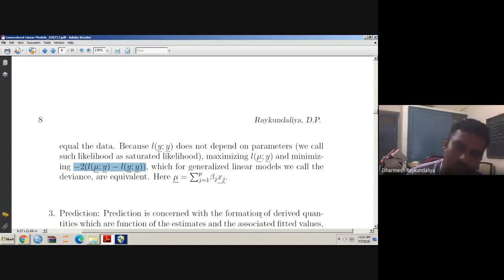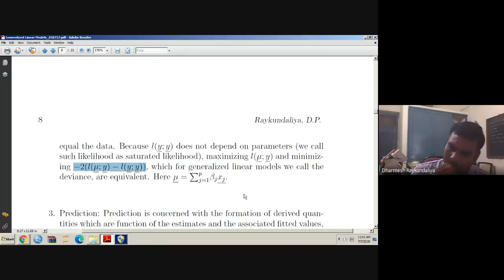It is a ratio of the likelihood under the null hypothesis to the likelihood under the parametric space. And we know that for a large value of n, minus 2 log lambda is asymptotically chi-square distributed. So this is nothing but the same thing: minus 2 log lambda is asymptotically chi-square. It says that this is the likelihood under the model under consideration and this is the likelihood under the parametric space, that means all the parameters replaced by the observations. So this is actually nothing but a likelihood ratio test, and therefore it has the chi-square distribution. That we will see later on.